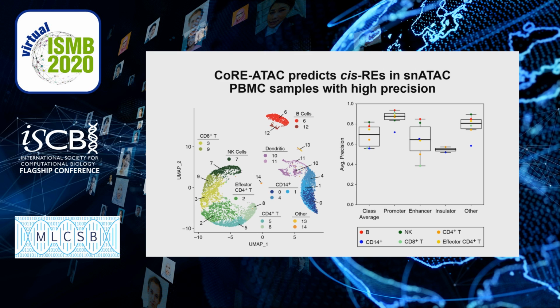And what we observed using CoRE-ATAC is that we still maintained a high average precision for predicting cis-regulatory element function, despite there being differences between bulk and aggregate single nucleus ATAC-seq background profiles. So this suggests that we can use CoRE-ATAC in order to interrogate these rare cell populations and to further study these different cell types that we otherwise couldn't have before.